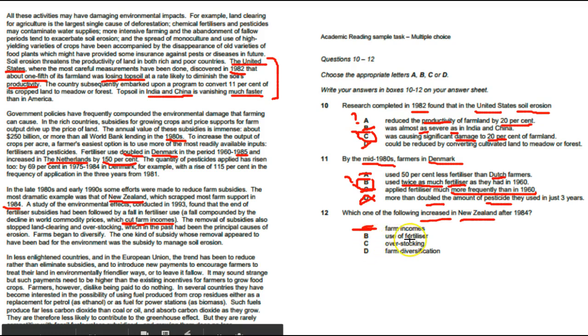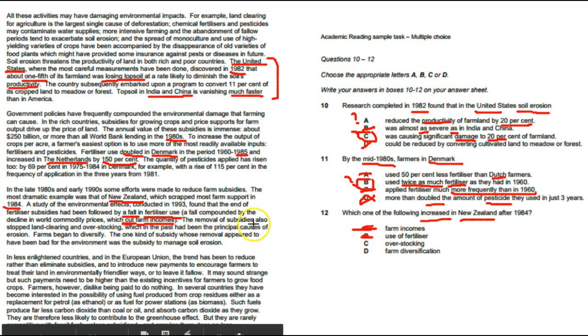Next, B, use of fertilizer. What happened to the use of fertilizer? Has it increased or not? Let's look for the words use of fertilizer. The removal of subsidies also stopped land clearing and overstocking. Actually, if we go back here, you can see fertilizer use, which is the same as use of fertilizer. And before it, we see the word fall. A fall in fertilizer use does not equal increase, so eliminate this one too.